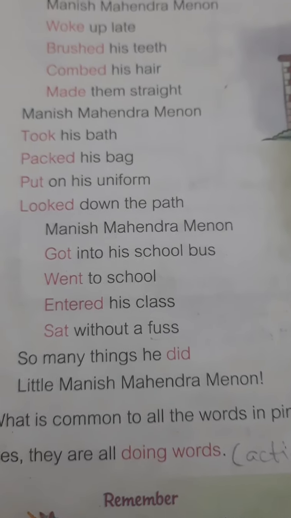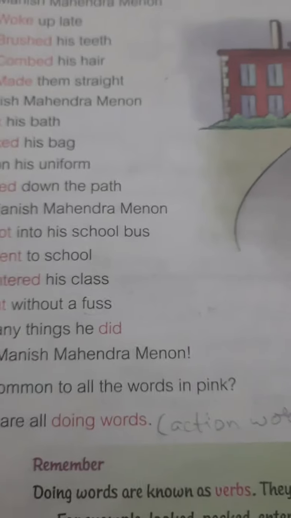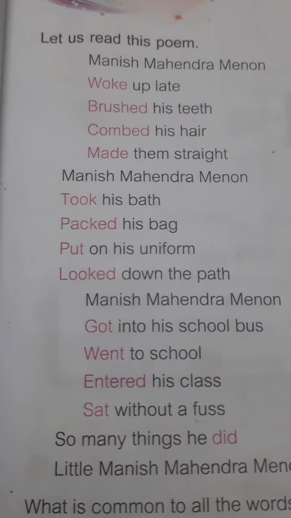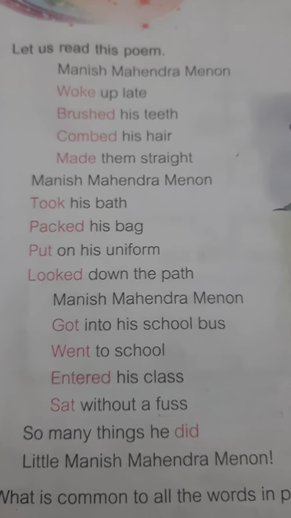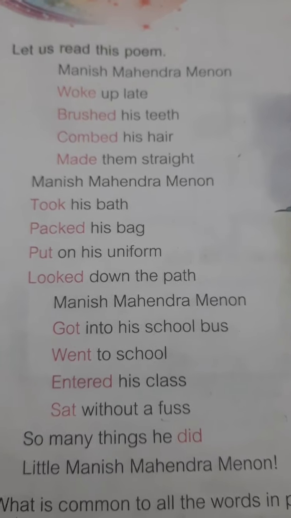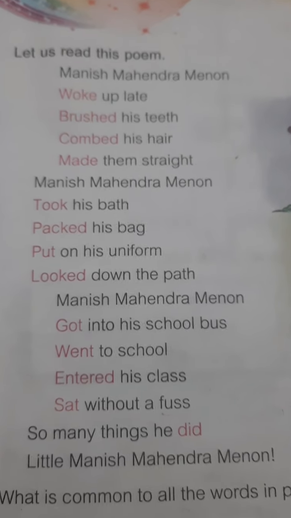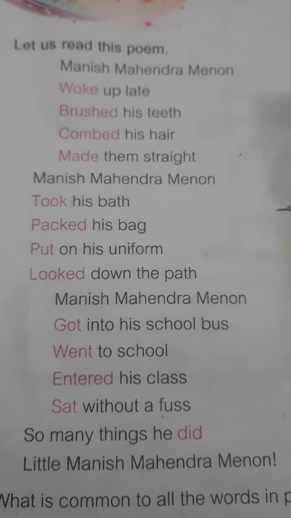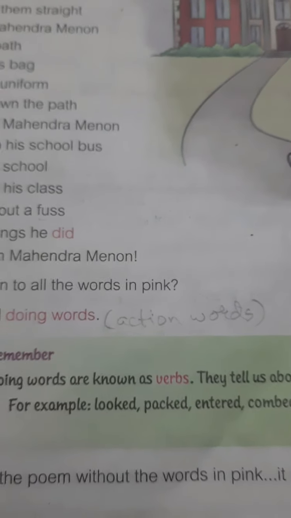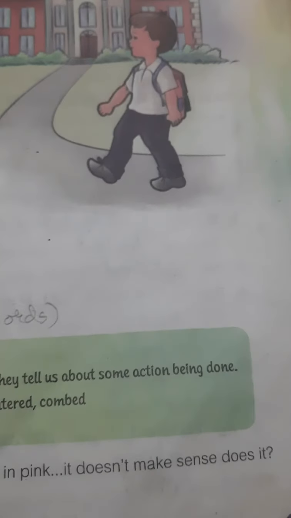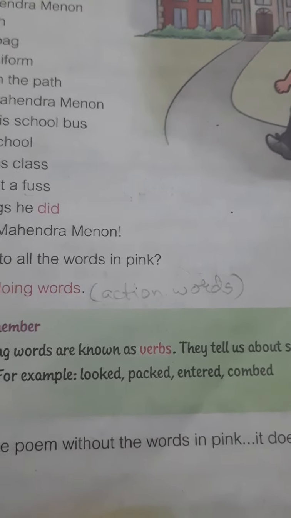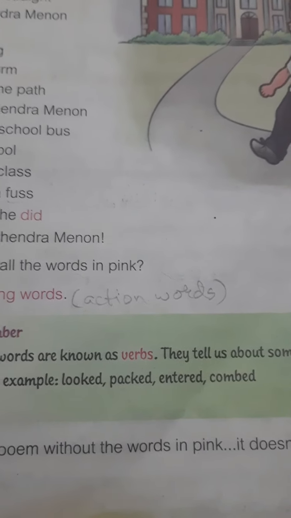What can we understand from these words? They are all doing words. Doing means some action is there. Woke means you are getting up. Brushing, you are brushing your teeth. Comb means you comb your hair. Made them straight. Took, taking a bath. Pack, packing the bag. These pink words tell you about an action. The definition: doing words are known as verbs. They tell us about some action being done. Example: look, packed, entered, comb.